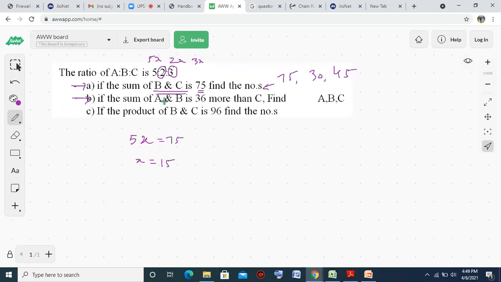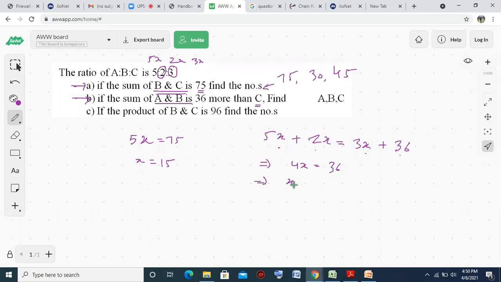Now part B, A and B is 36 more than C. That is, 5x is the value of A, 2x is the value of B, and 3x is the value of C, which is 36 more. So A plus B is C plus 36. So this is the equation. If you simplify it, it will give you 4x equal to 36.